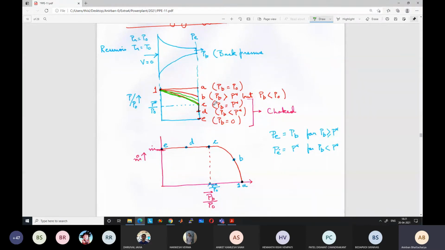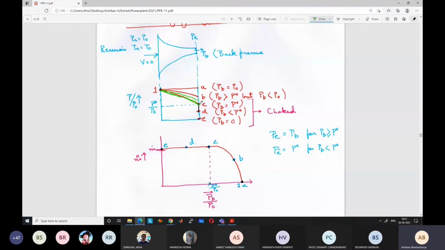Up to the nozzle end, at the end of the nozzle we will have P equal to P star. We will call this pressure at the exit of the nozzle PE, the exit pressure. Until now we did not define any exit pressure. Now we define the exit pressure, which is the pressure at the exit of the nozzle. So the pressure at the exit of the nozzle will become equal to P star. And then